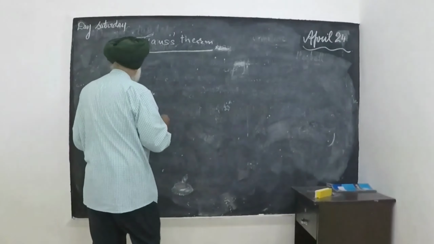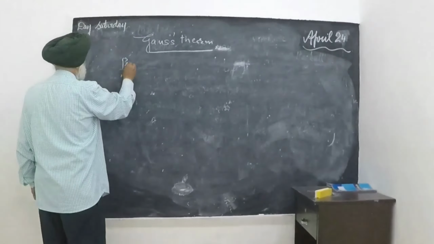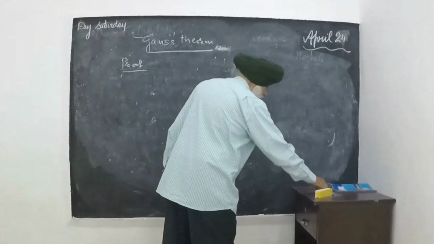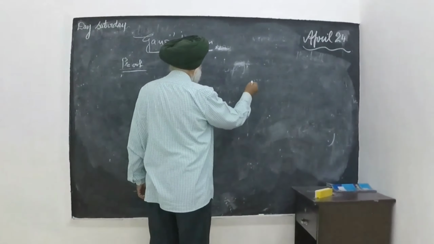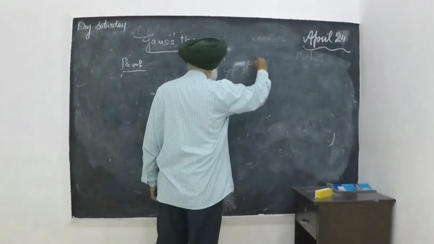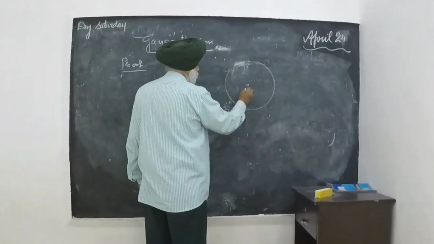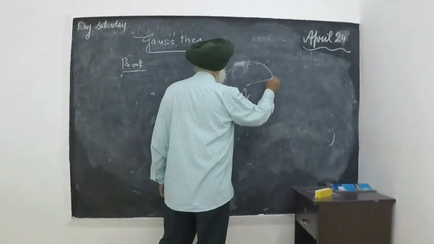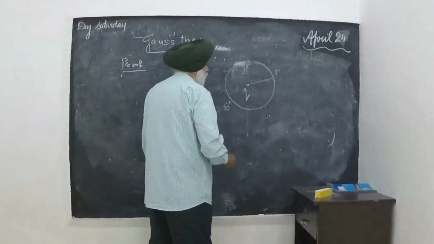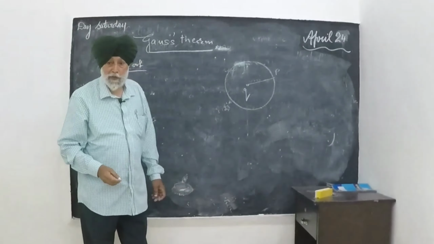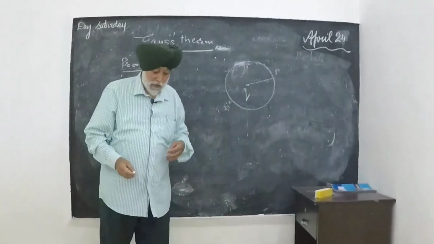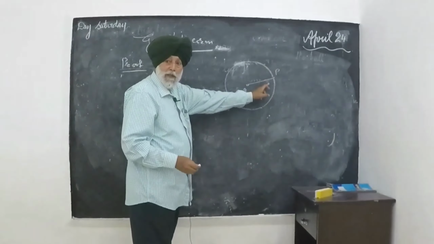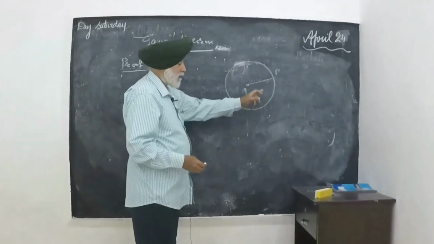So first I take its proof. It is very simple. I take a sphere and the charge at its center. P is a point on the surface. The physicists are very clever. They take some imaginary surface. I want to find the electric field at the point P, so through the point P I have drawn a sphere.